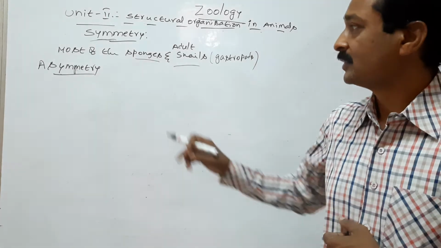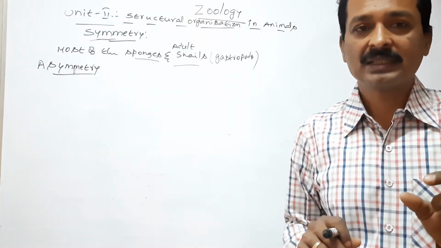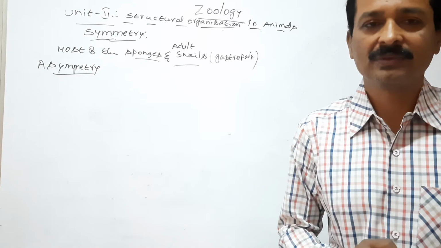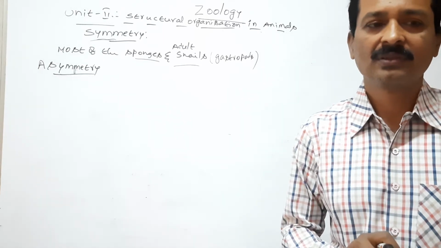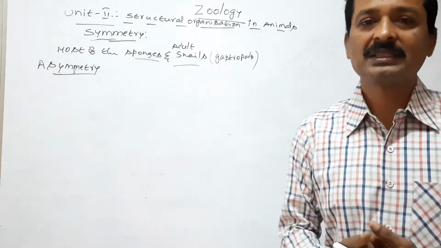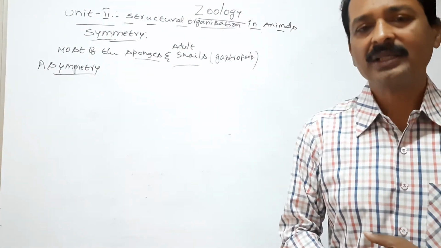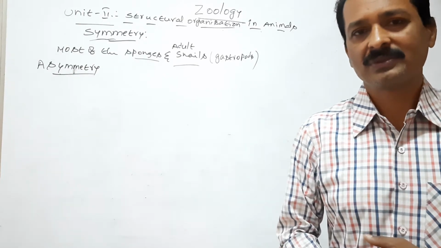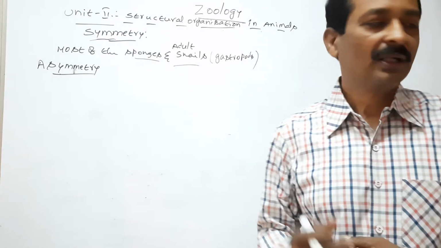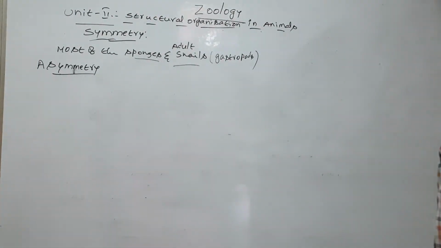In some asymmetrical animals, the nervous and sensory systems are poorly developed. So this is asymmetry. Asymmetrical animals are mostly simple organisms. Next to symmetry. What is symmetry?